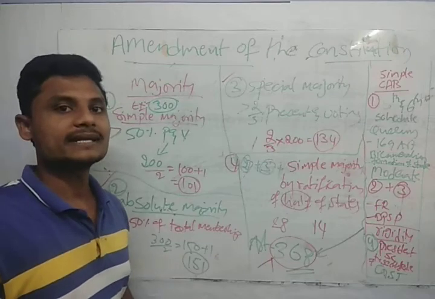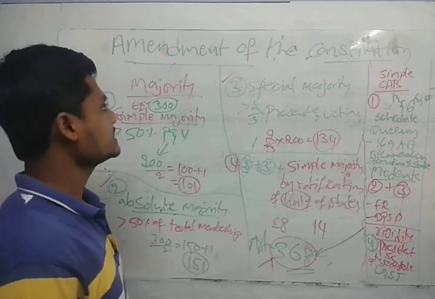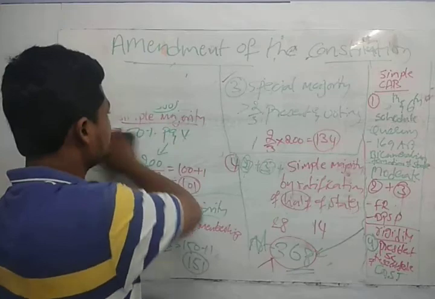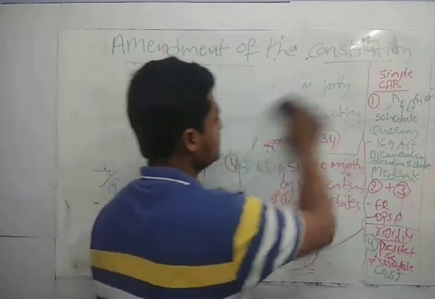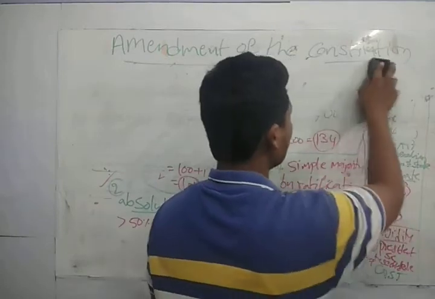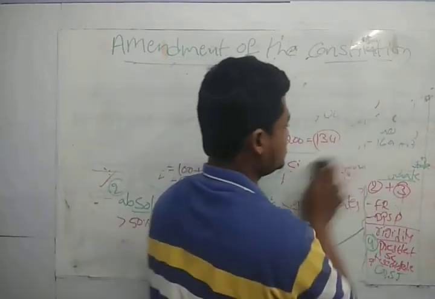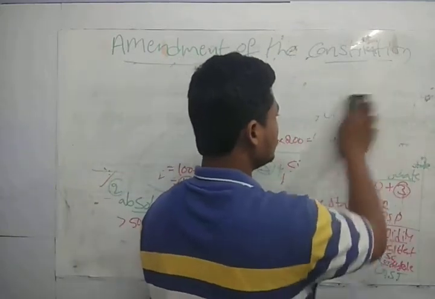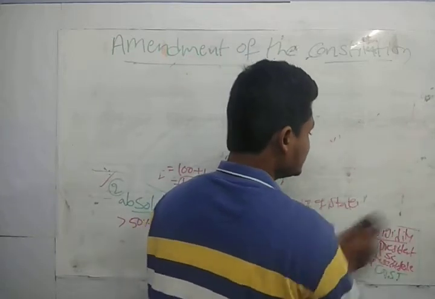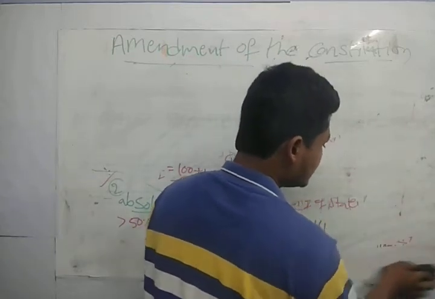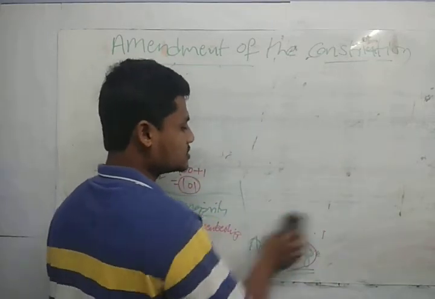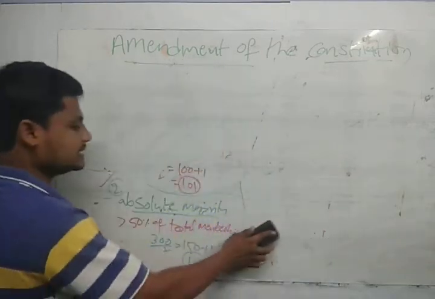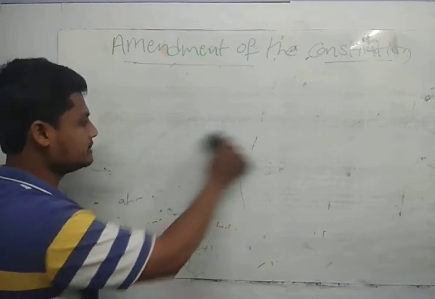Now we have the criticism regarding the amendment of the constitution. What is the criticism, guys? We consider the states' role only in the legislative process, but we are not considering them in amending the simple constitutional amendment bill or the moderate constitutional amendment bill.